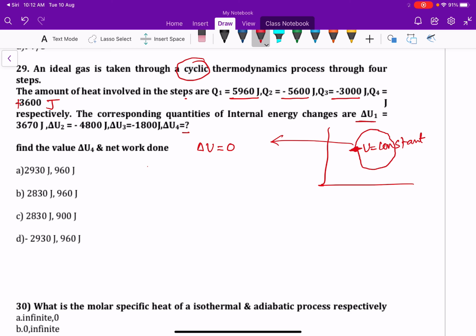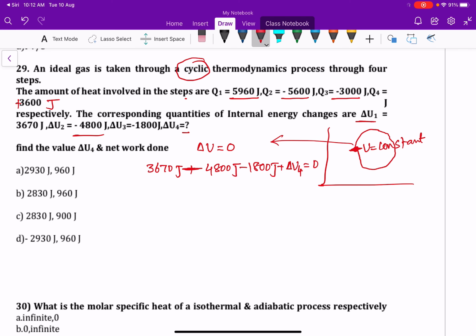So 3670 joules minus 4800 joules minus 1800 joules plus delta U4 is equal to 0.